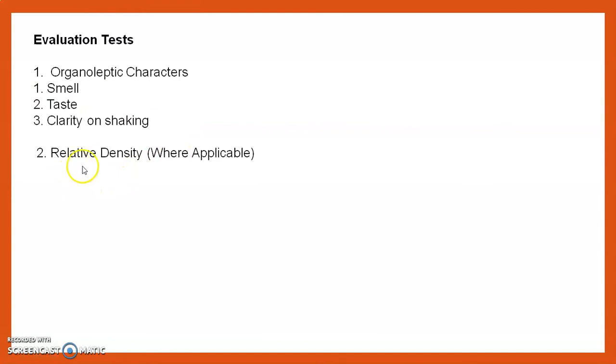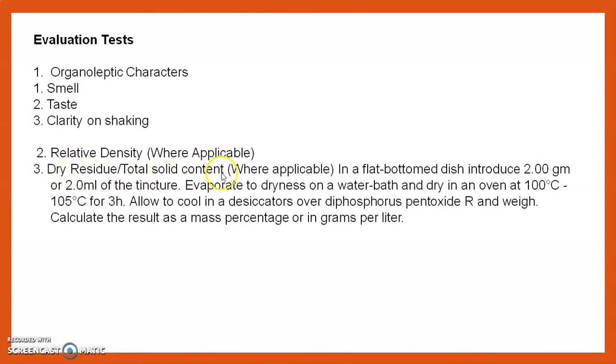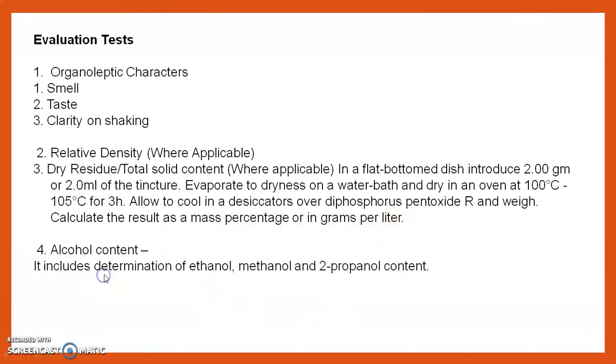Then the second test is the relative density, which can be measured whenever applicable. Then dry residue or total solid content. This test can be performed by introducing 2 gram or 2 ml of tincture in a flat bottom dish, evaporating to dryness on a water bath, and drying in an oven at 100 to 105 degrees Celsius for 3 hours. Allow to cool in a desiccator over diphosphorus pentoxide R and weigh. Calculate the result as a mass percentage or in grams per liter. In this way, total solid content can be determined.